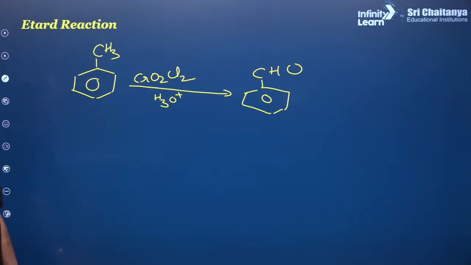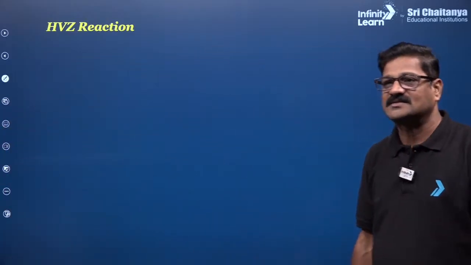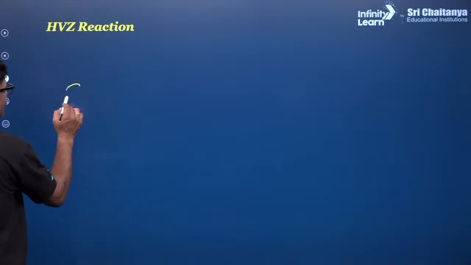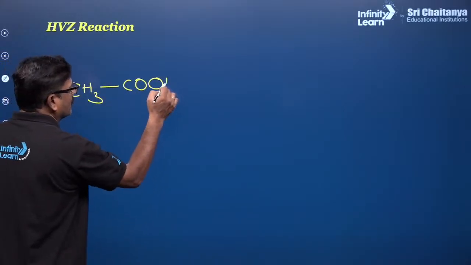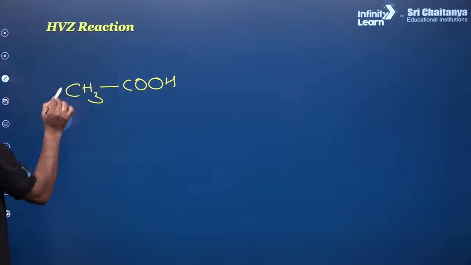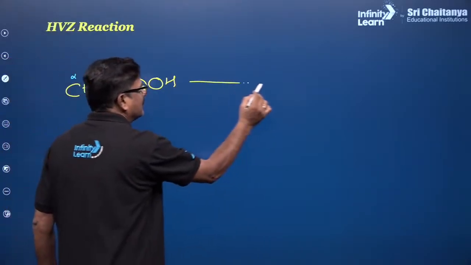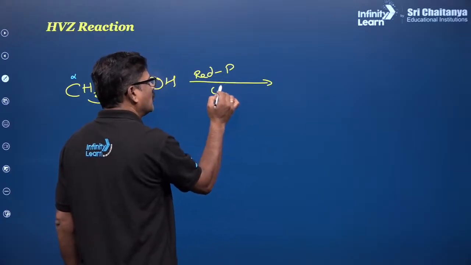Have a look once, it is given in the NCERT textbook: HVZ. This is what is called the Hell-Volhard-Zelinsky reaction. In this reaction, the alpha hydrogen of the carboxylic group, so this is going to be alpha, that hydrogen is going to be reacted when it is treated with red phosphorus and chlorine.